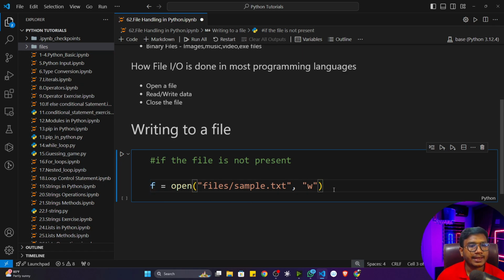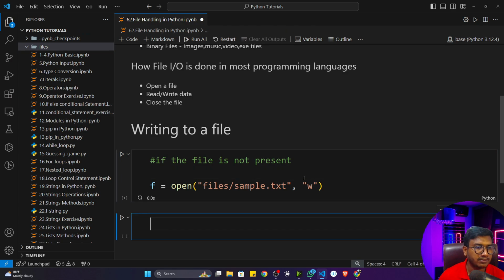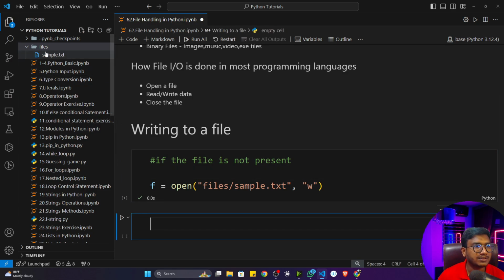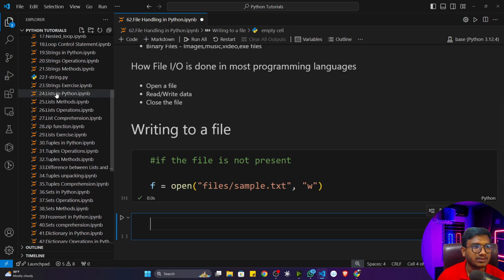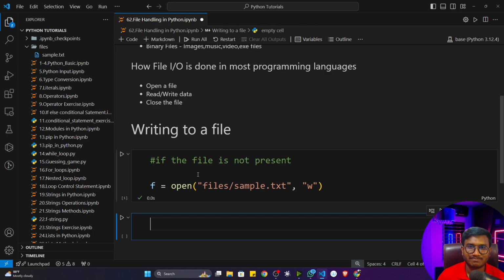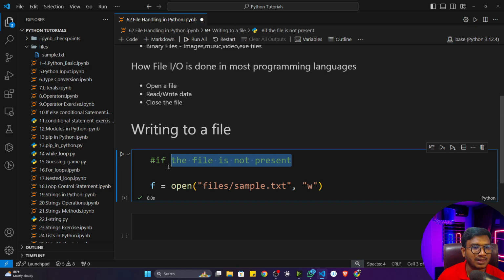Now see, if I execute the program, what will happen? Initially in the files folder there is nothing. Now if I execute the program, see, in the files folder this sample.txt has been created automatically. It's an empty file currently. It will be created automatically. That is the power of this open function. If the file is not present, it will create it. If it is present, it won't create it.